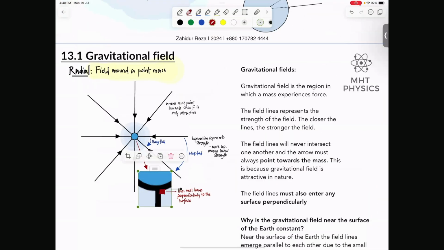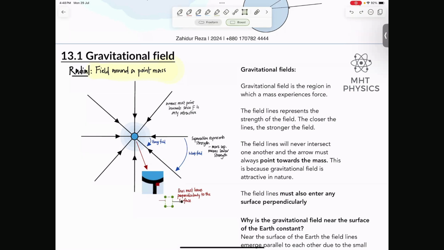Right, so that's essentially it. These are the requirements for drawing your lines. Using this we will draw the rest. In our syllabus we have 3 different lines or diagrams that you need to learn. So of the three, this is the first one. This is the most basic one.